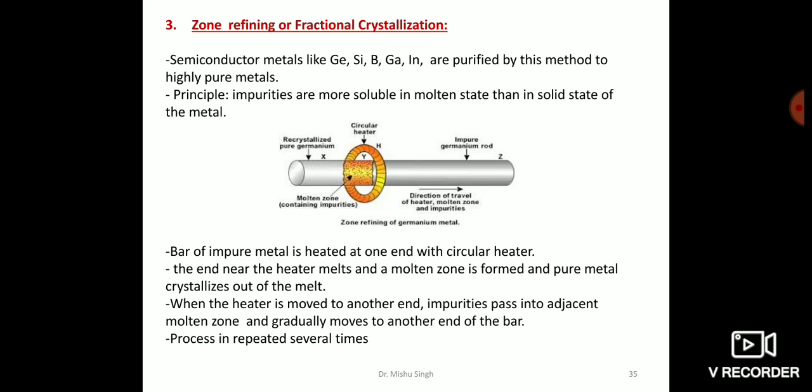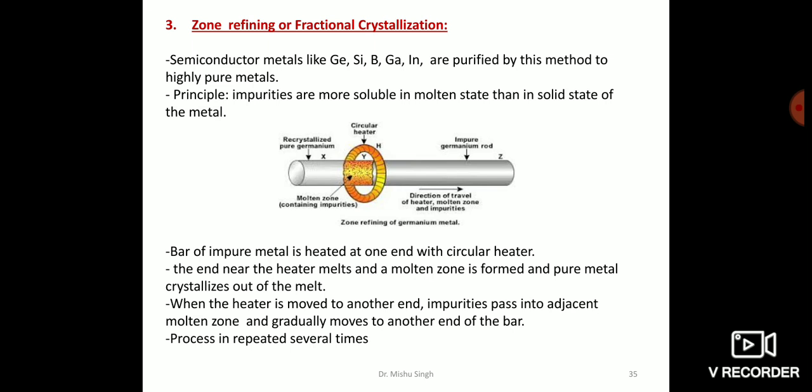Here in this method, the impure metal is converted into a bar which is heated at one end with a moving circular heater so that this end melts and forms a molten zone. As the heater is slowly moved along the length of the rod, the pure metal crystallizes out of the melt, whereas the impurities pass into the adjacent molten zone.